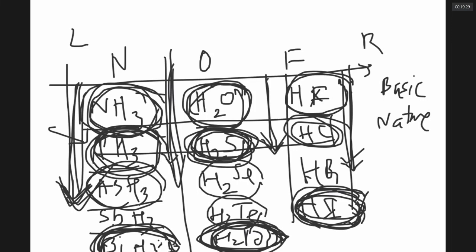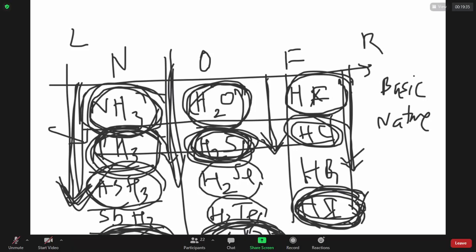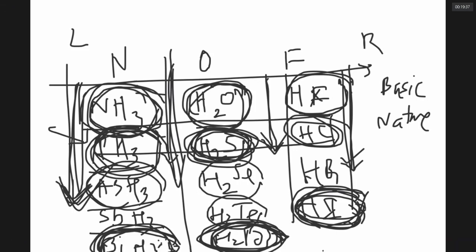The same thing you can observe in the 17th group. HCl is less than HBr, HBr is less than HI, HI is less than HAt if you want to include astatine, which is less than HF. The order of boiling points of hydrides is the same in the 17th group and in the 16th group. For the 18th group, they won't make hydrides. They don't combine with hydrogen.